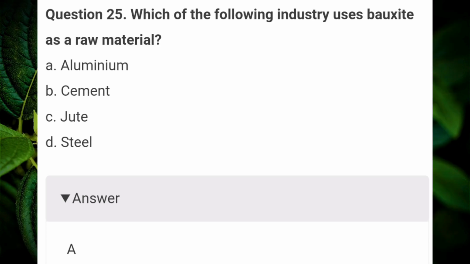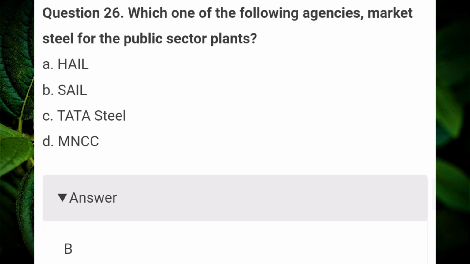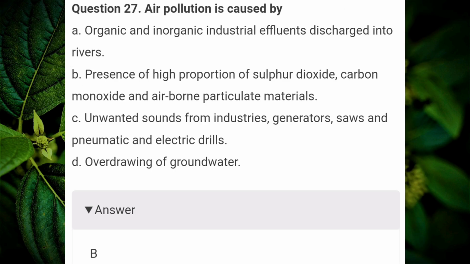Which of the following industries uses bauxite as a raw material? Answer A. Aluminium. Which one of the following agencies markets steel for the public sector plants? Answer B. SAIL. Air pollution is caused by? Answer B. Presence of a high proportion of sulfur dioxide, carbon monoxide and airborne particulate materials.